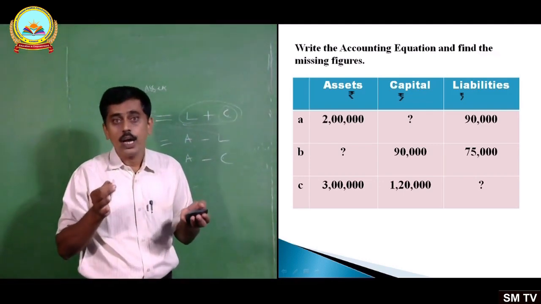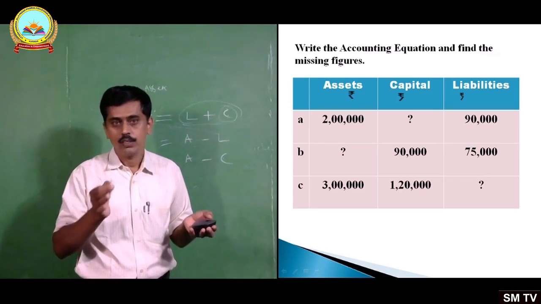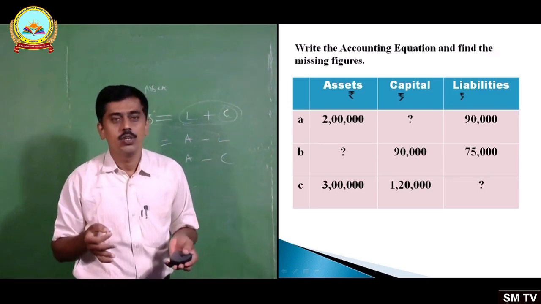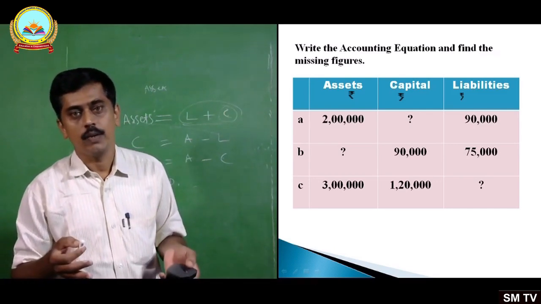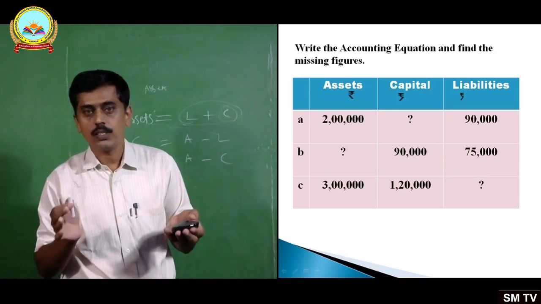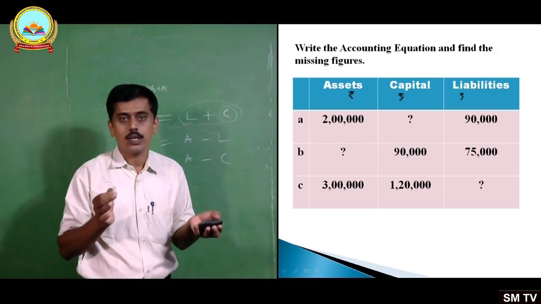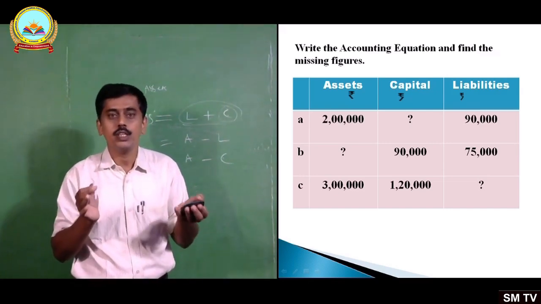How? By writing the accounting equation. Shall we start now? Note down this problem. First, what we have to find out? Capital. We know that assets of the business equals liabilities plus capital. Here assets were given, liabilities were given, but capital is not given.